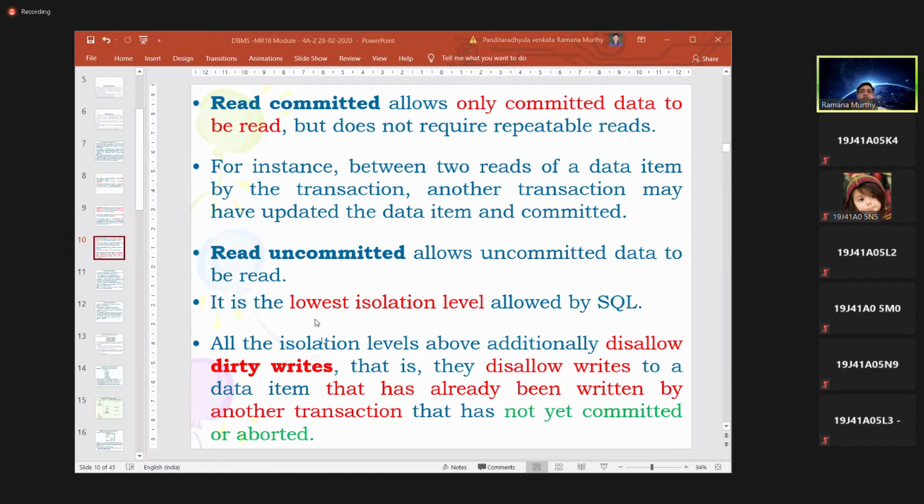All the isolation levels above additionally disallow dirty writes. Whatever the three isolation levels I identified, they additionally disallow dirty writes. What is the meaning of dirty writes? They disallow writing to a data item that has already been written by another transaction.